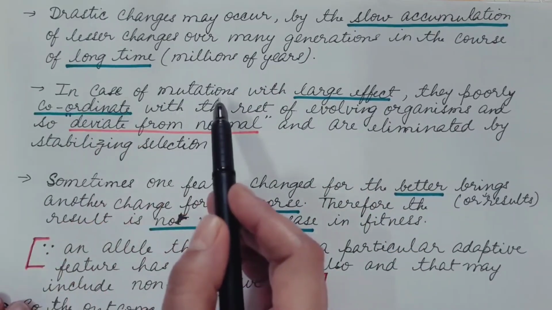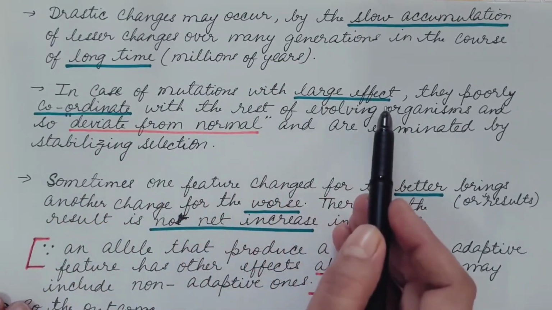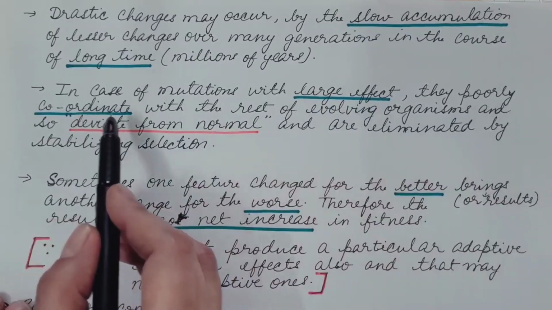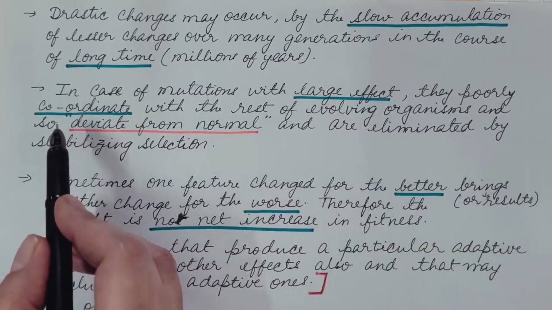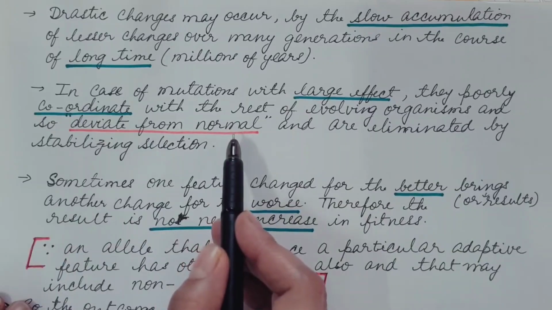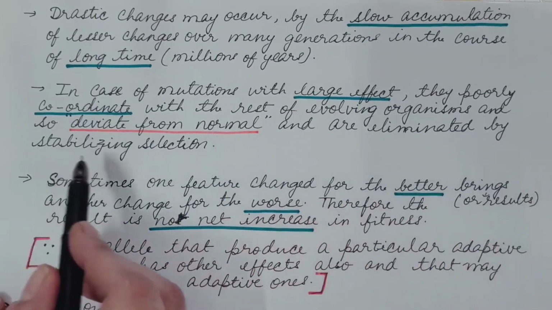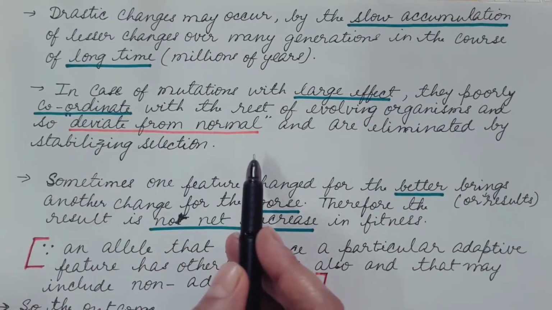In case of mutations with large effect, they poorly coordinate with the rest of the evolving organisms, so they deviate from normal and are eliminated by stabilizing selection.